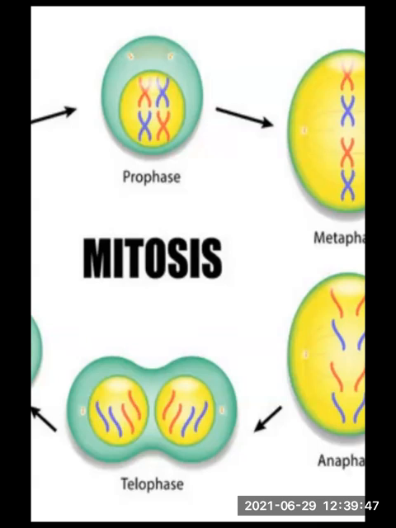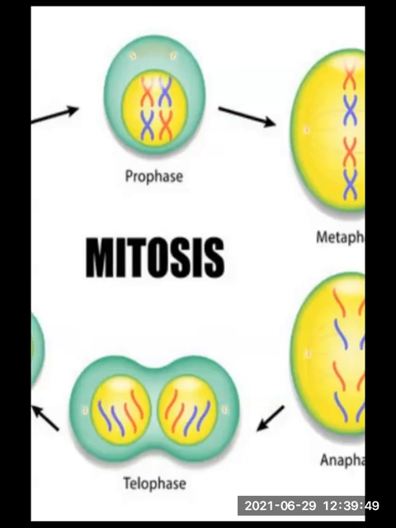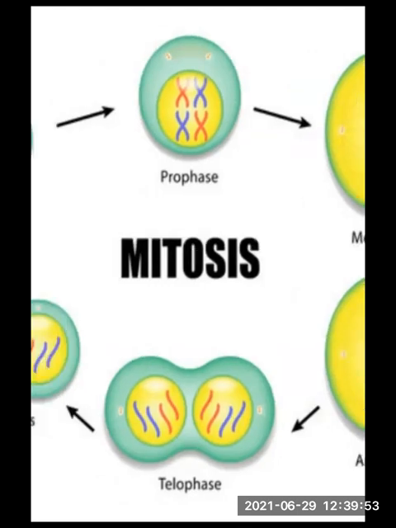How many daughter nuclei can you see? Children, look at the diagram and tell me the answer. How many daughter nuclei can you see in the diagram? Two. Very good, Bhumi, Harshad, Akansha, correct. Two separate daughter nuclei. And spindle fibers, can you see them now? They have completely disappeared. There are no spindle fibers.